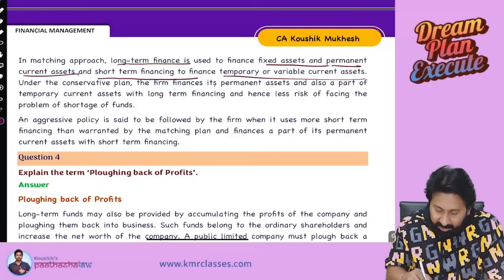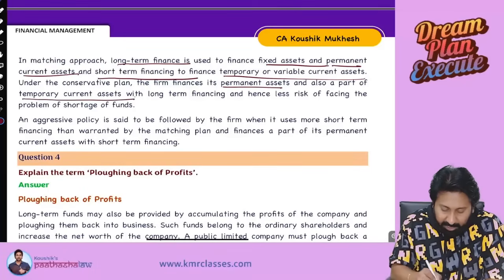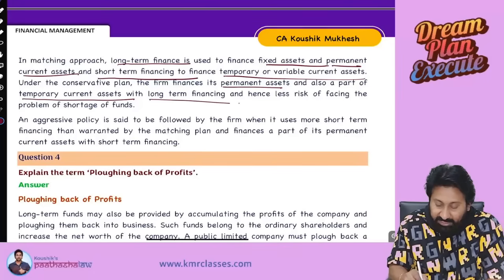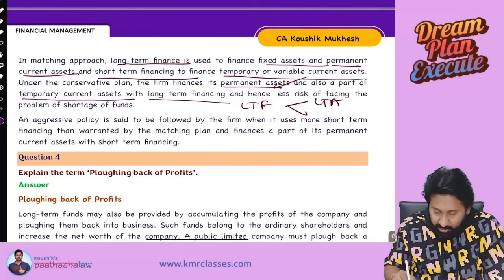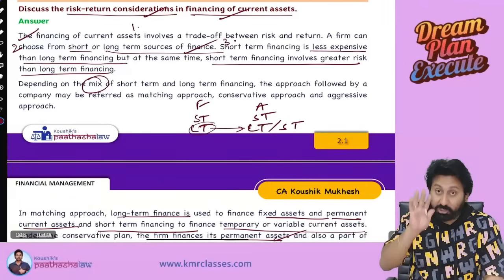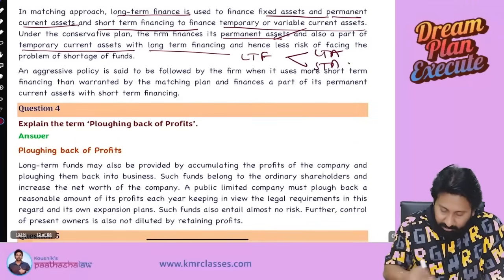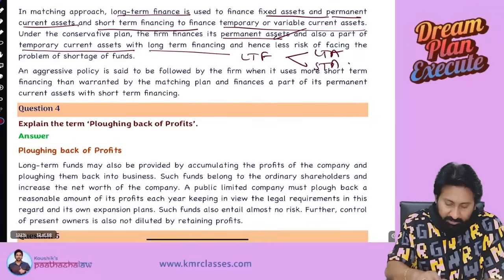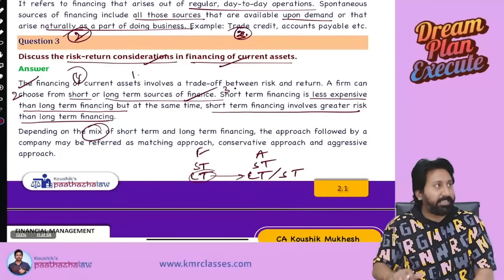A firm finances permanent assets and also a part of temporary current assets with long term finance. That's why I said long term finance can be used to buy either long term assets or to some extent short term assets as well. But short term finance is used only for short term assets. That's the point you need to write here. For the 4 marks, you need to write these points in the exam.